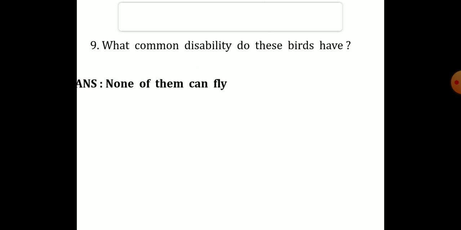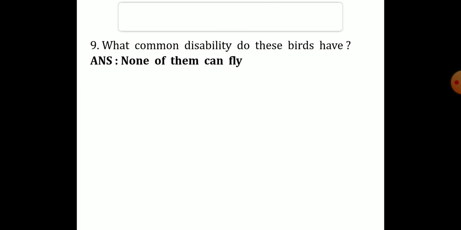Next question is, what common disability do these birds have? The pictures of the birds are given in your textbook, page number 12, question number 9. Four bird pictures are given. You have to find out the common disability of all four birds. All four birds cannot fly. So we will write the answer, none of them can fly.